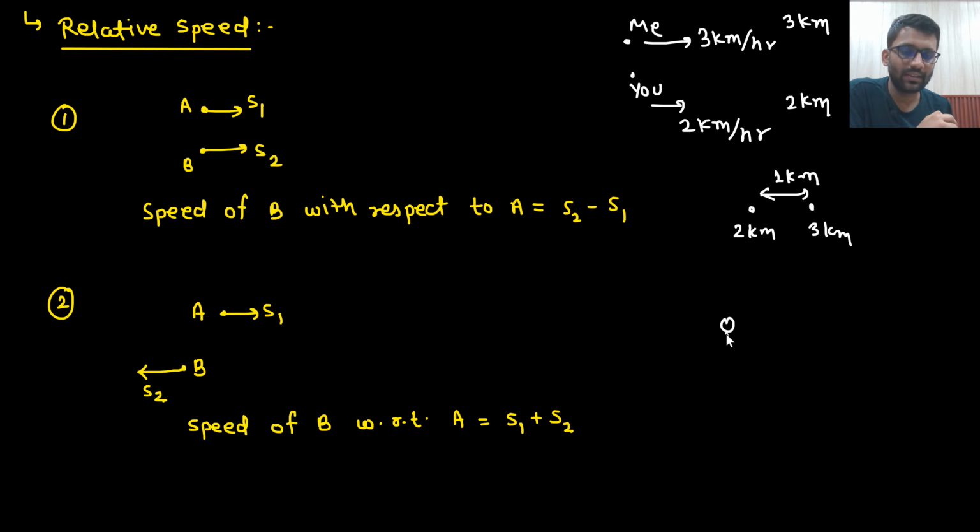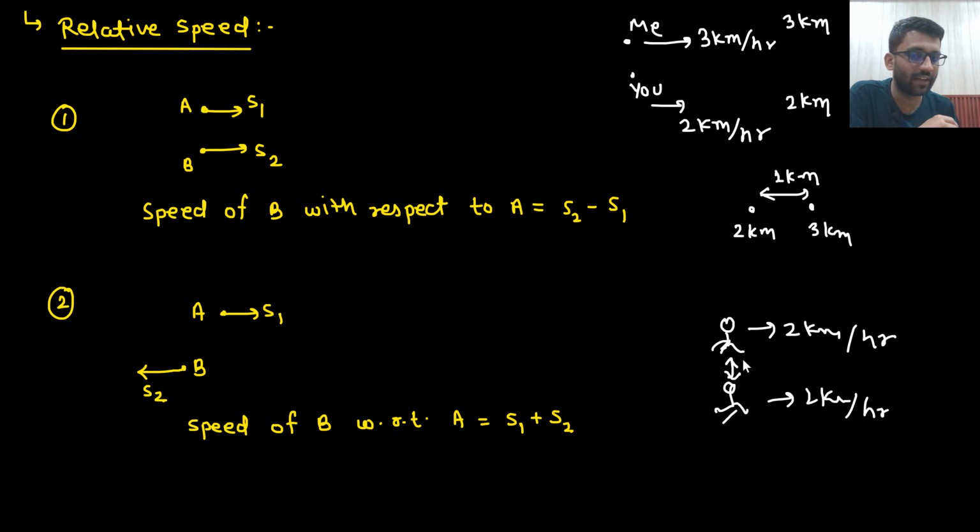Let's just say this is your face and this is my face, and we both are running at 2 km per hour. So what will happen? You will always see my face and I will always see your face. So the speed between both of us is 0 km per hour. That means you will feel that Himanshu is not even running, and I will also feel that you are not even running. But if I am going with 3 km per hour and you are going with 2 km per hour, that means you will feel like I am running with 1 km per hour, because 2 km per hour is your own speed.